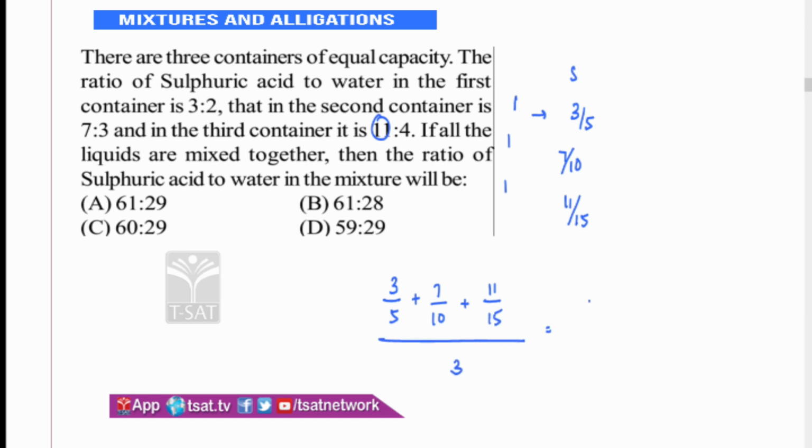So you get sulfuric acid, take the LCM as 30, it becomes 90. 5 sixes are 30, therefore it is 18. 10 threes are 30, therefore it is 21. 15 twos are 30, therefore it is 22. You get 61 out of 90. So if sulfuric acid is 61, water becomes 29. The ratio is 61:29, because out of 90 parts, sulfuric acid is 61, which means the remaining is 29.